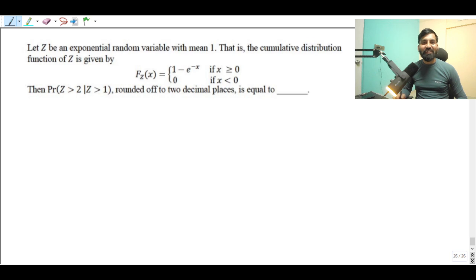So as you can see here, let capital Z be an exponential random variable with mean 1. So they have given the mean 1, right? But it is not going to affect your answer, right? The cumulative distribution function of Z is given. So you know that whenever the cumulative distribution function is given, finding probability is very, very easy, right?